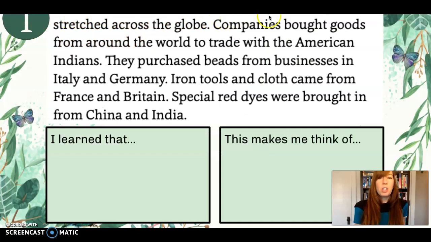The business connections of fur trade companies stretched across the globe. Companies bought goods from around the world to trade with the American Indians. They purchased beads from businesses in Italy and Germany. Iron tools and cloth came from France and Britain. Special red dyes were brought in from China and India.